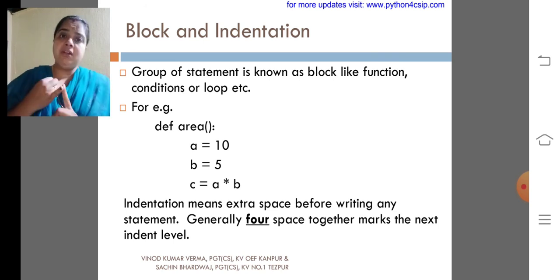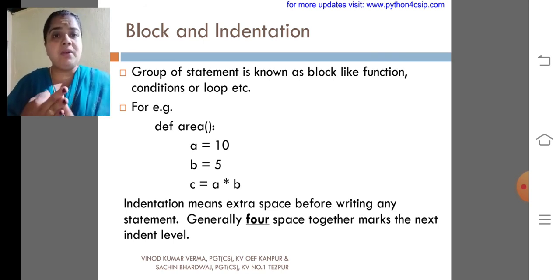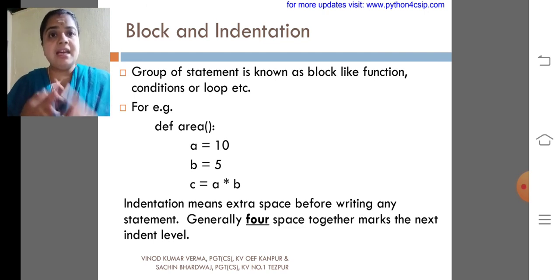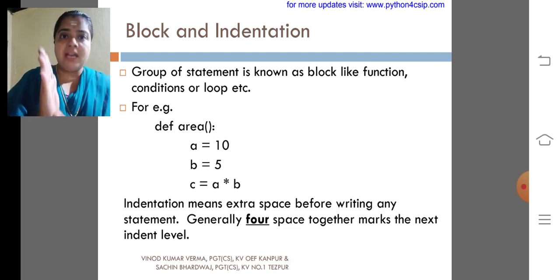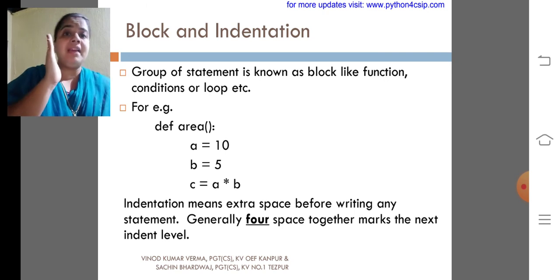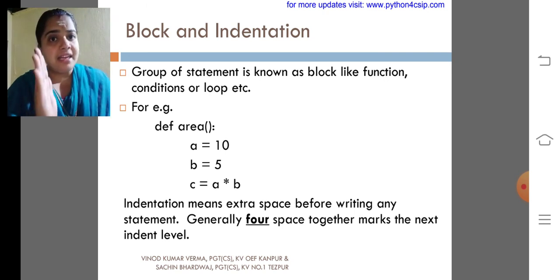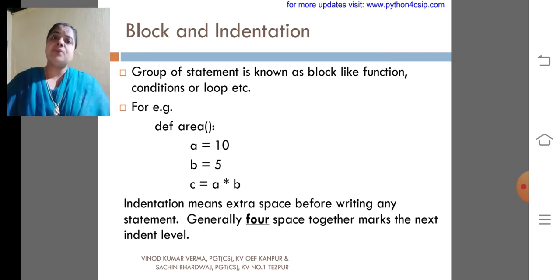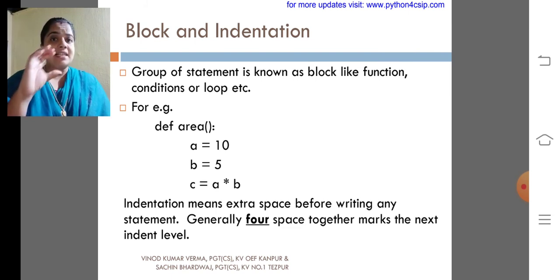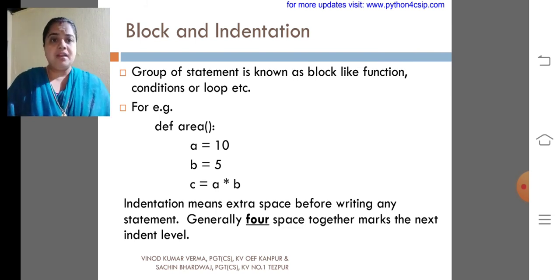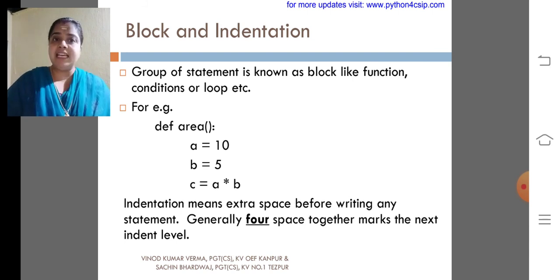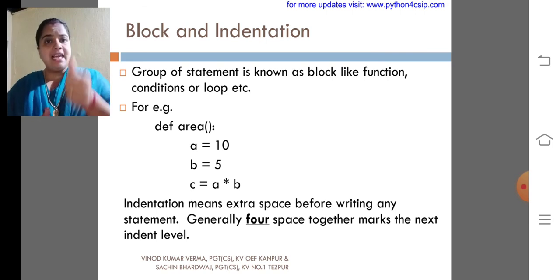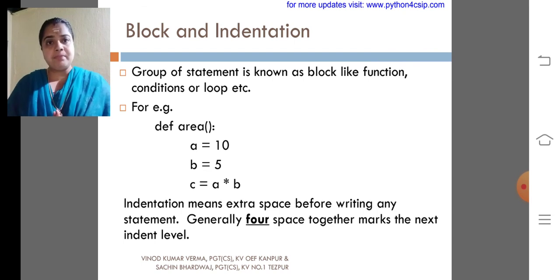Here a equal to 10, b equal to 5, c equal to a into b are considered to be in the same arrangement, or the same indentation. So my dear children, that is considered to be a block. Generally, 4 spaces together mark the next indent level. So we can give 4 spaces by clicking the space bar 4 times, isn't it?